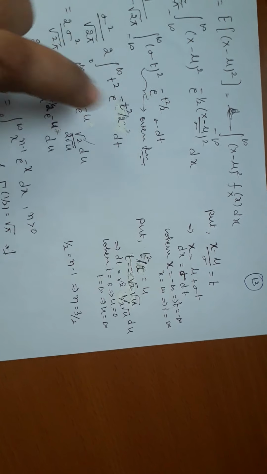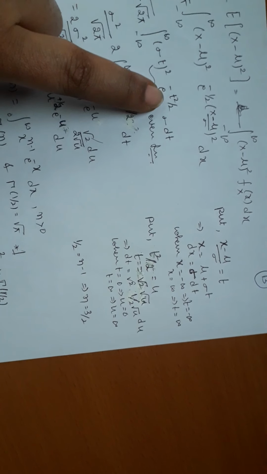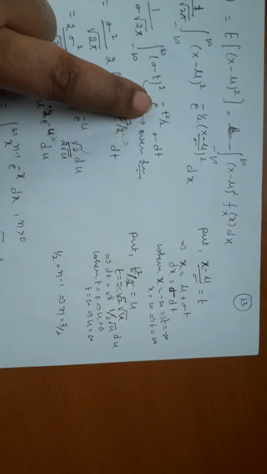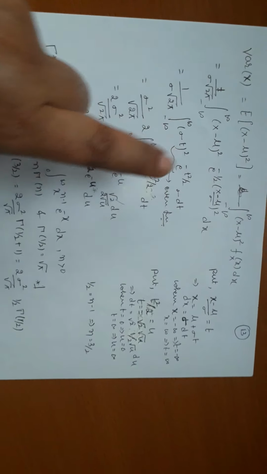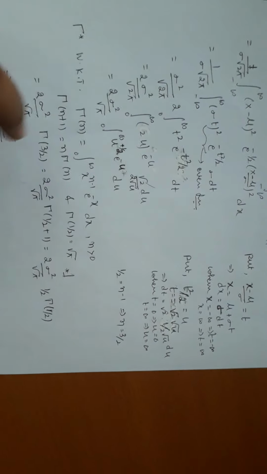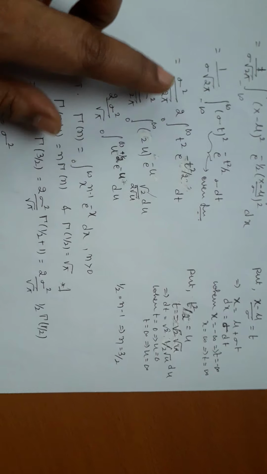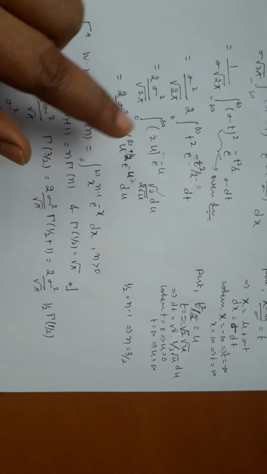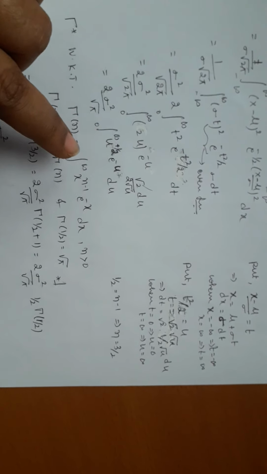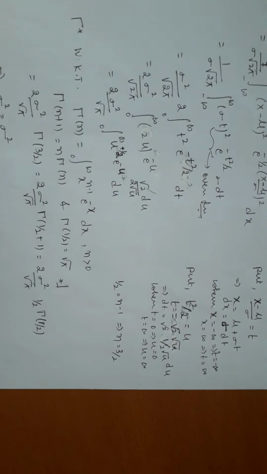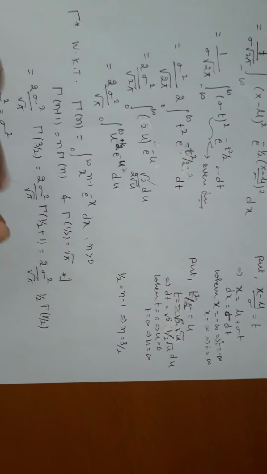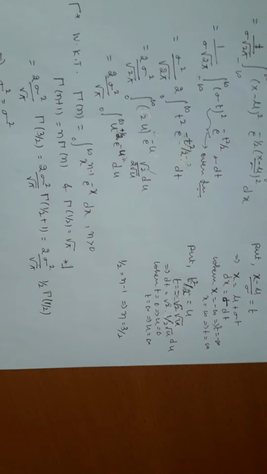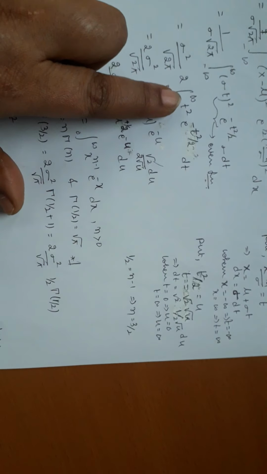Now observe, sigma cancels. t square is an even function, so this is even. The product of two even functions must be an even function. Therefore, this can be written as twice the integral from 0 to infinity of t square e power of minus t square by 2 dt. We can't convert minus infinity to plus infinity e power of minus t square dt, because we have an extra t square.